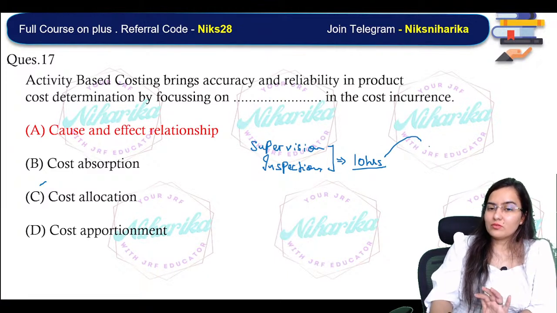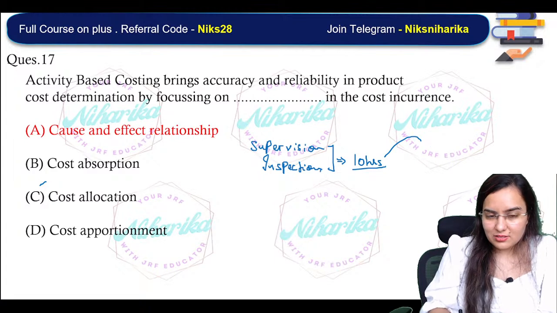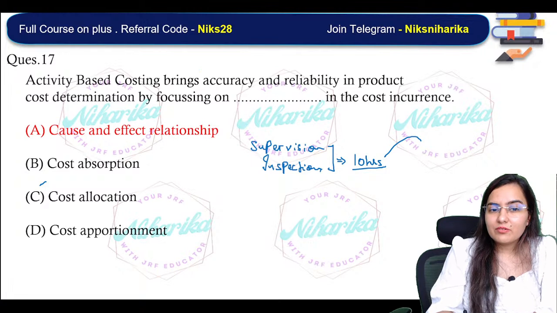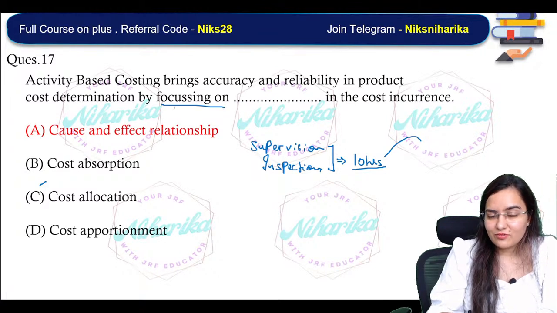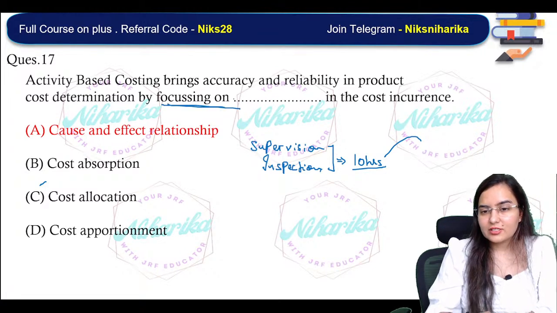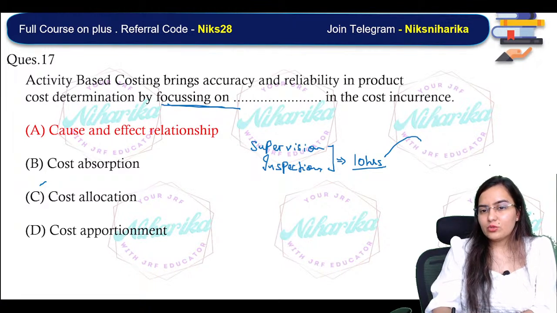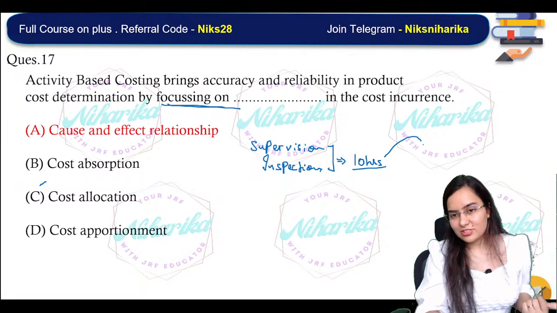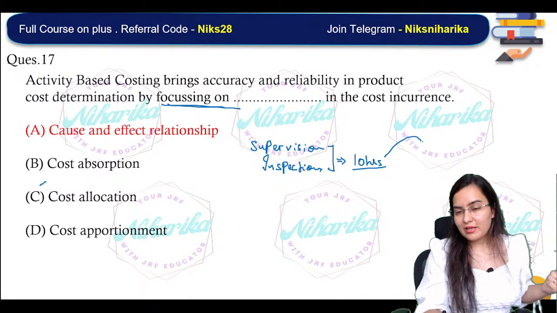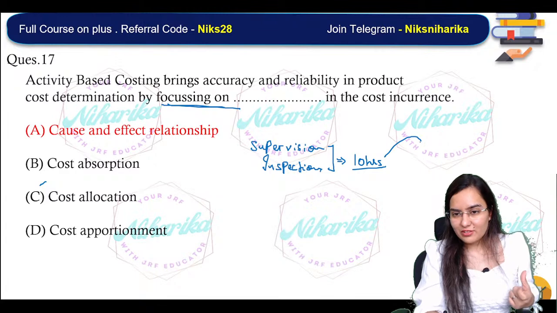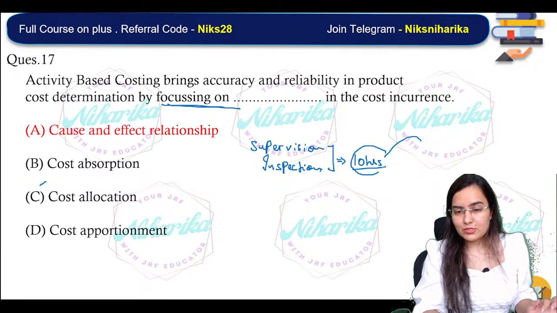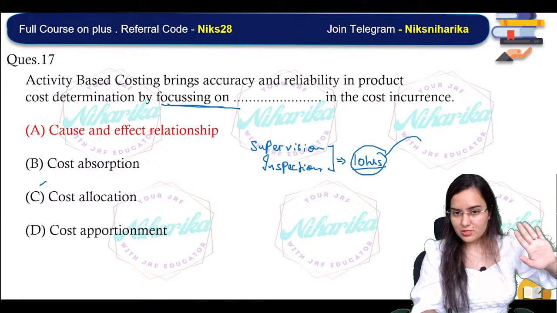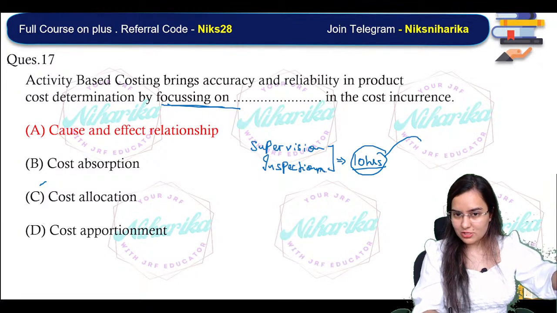Suppose 10. That 10 hours, how will we allocate? See, the answer C is C, what will we do? We will allocate. But what will we be focusing on so that we can do the allocation? So please understand, we will see the cause and effect relationship. Suppose 10 hours are available for the supervisor, for the inspector to inspect all the things.